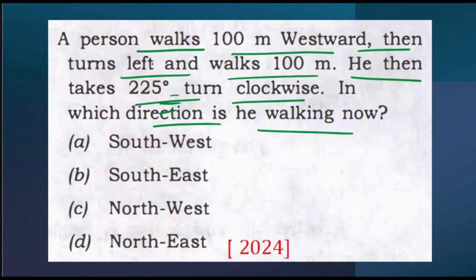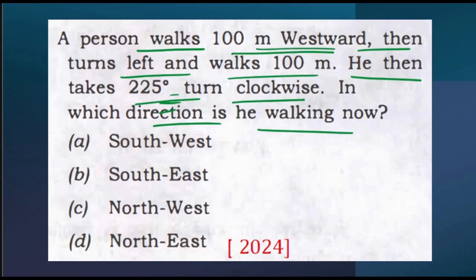First of all, a person walks 100 meters westward. Let's suppose initially the person is at this position. Now he is at this position.